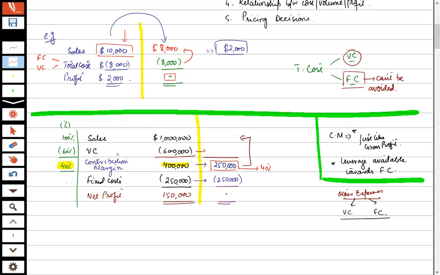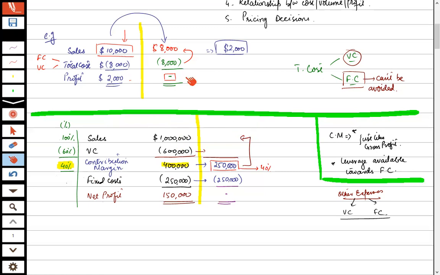No, why? Because 40% is for the 400,000. No, 40% is not for the 400,000. 40% is the organization's policy, that whatever sales we make, whether 1 million or 2 million.